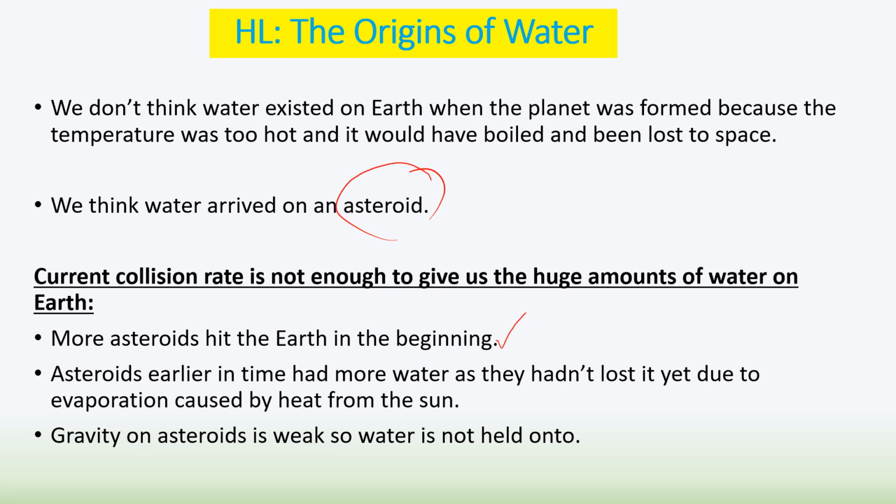And also over time, the asteroids would have lost the water because their gravity is weak, so it's not held onto. So again, asteroids in the past would have hit the Earth more, and they would have had more water because less water has been evaporated at that point because the heat from the sun has been evaporating water. So asteroids have lost water slowly over time. And the other reason is that because the asteroids are small, their gravity is weak, so any water on them would have been lost as they fly through space.